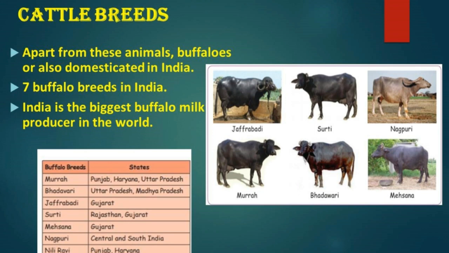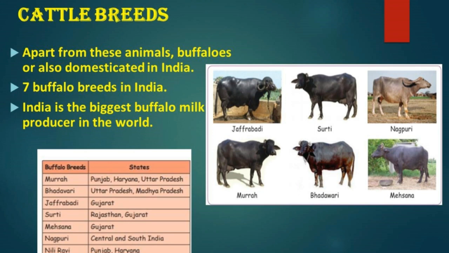Apart from these animals, buffaloes are also domesticated in India. There are 7 buffalo breeds in India. Buffaloes produce more milk than cows. Also, buffalo milk has more nutrients than cow's milk. Murrah, Jafrabadi, Badavari and Surti are the buffalo breeds that are found in India. India is the biggest buffalo milk producer in the world.